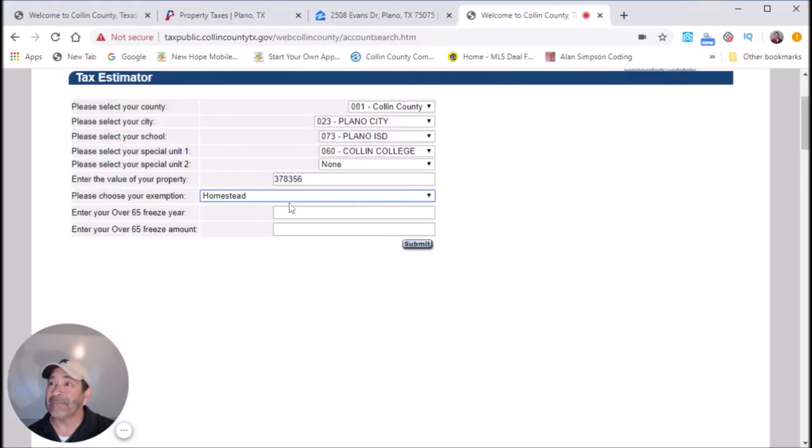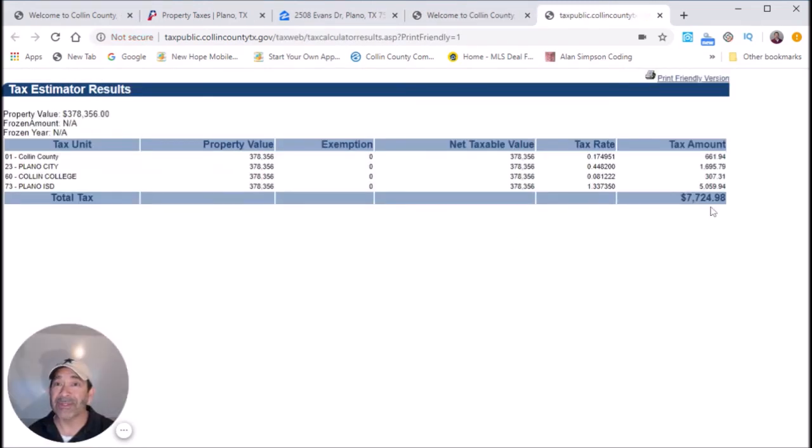Now, if you don't have any exemptions, if you were buying this property as an investment and you can't claim any exemptions, you go from $7,000 to $7,700, a little bit more than that. And that's because you have no exemptions, so you get taxed on the full property assessed value. And again, they reassess these values on a yearly basis.